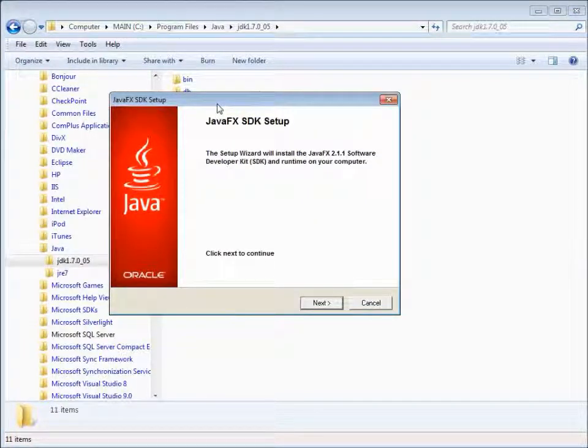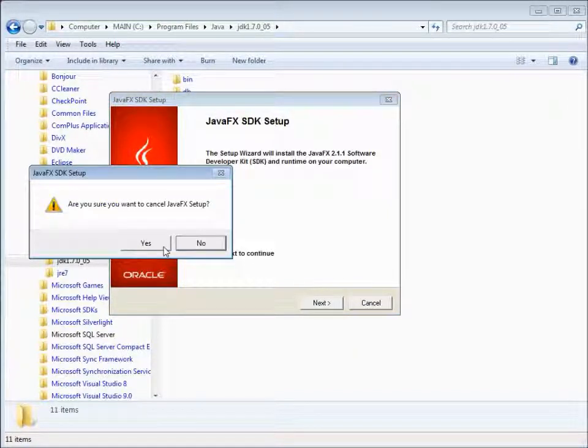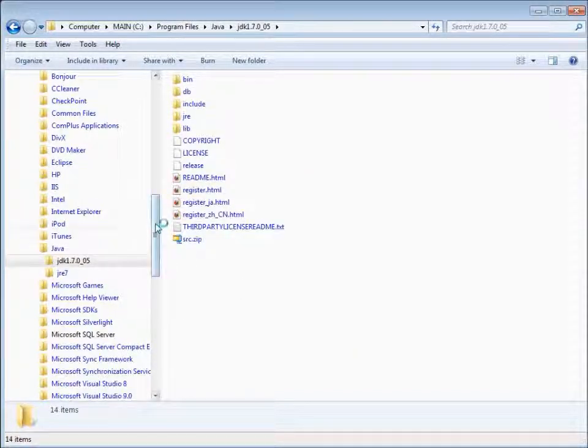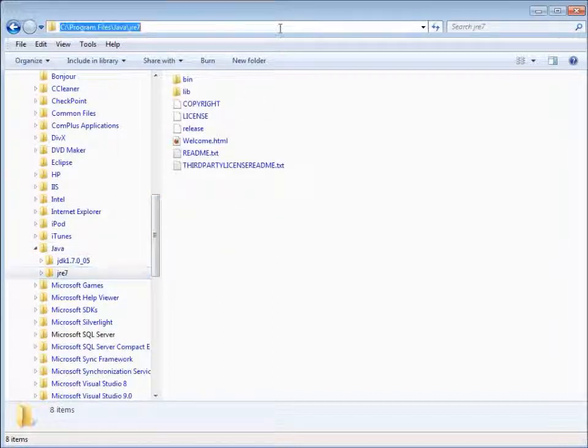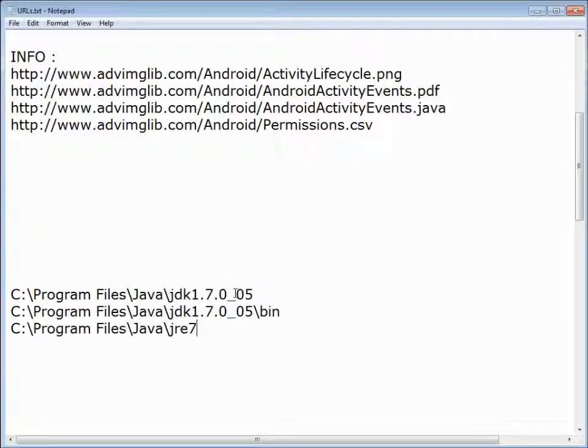This JavaFX SDK setup is not necessary from what I can tell. JavaFX is kind of a new framework that Java has released to do things in a slightly different way. It's supposed to be pretty cool, but it doesn't have anything to do with Eclipse and Android development, so I'm just going to say no thanks. And then we're going to grab this install path and the bin directory. So we want to add these 4 paths to our environmental paths.